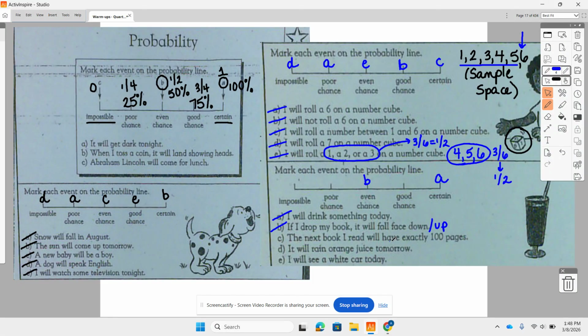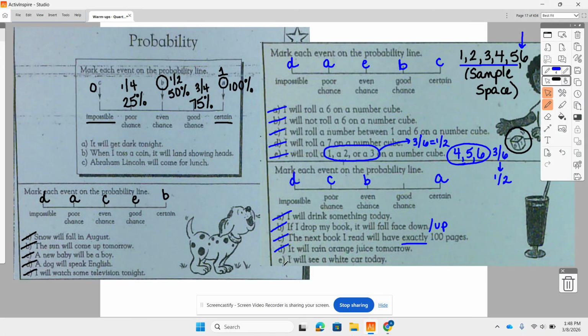The next book I read will have exactly 100 pages. Exactly. Now there's probably tons of books that have 100 pages, but going into a library and just choosing one off the shelf that has that exact number is a pretty poor chance. Could happen, but it takes some digging to get a book that's exactly 100 pages. It will rain orange juice tomorrow. Yeah, that's just silly. Not going to happen.